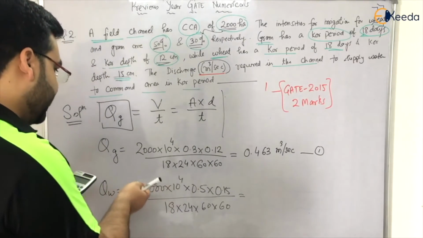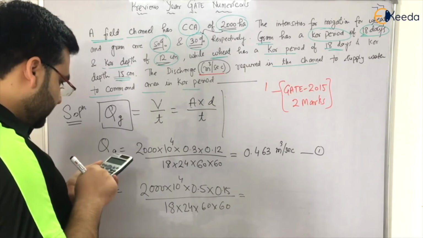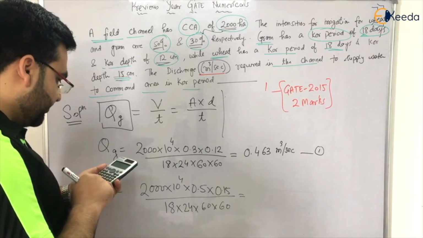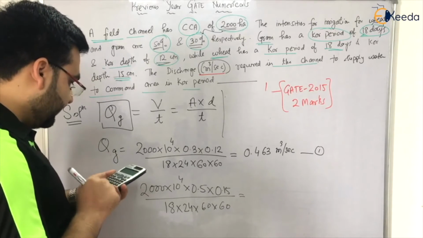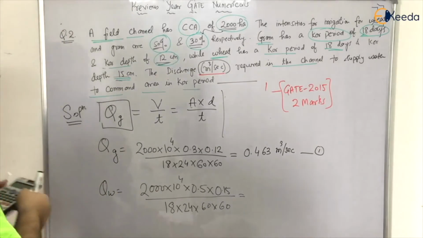So whatever the thing is, I have to divide it with 0.3. Oh, sorry. It was 0.463 divided by 0.3 and multiplied with 0.5. It comes out to be 0.771, right? No, sorry.